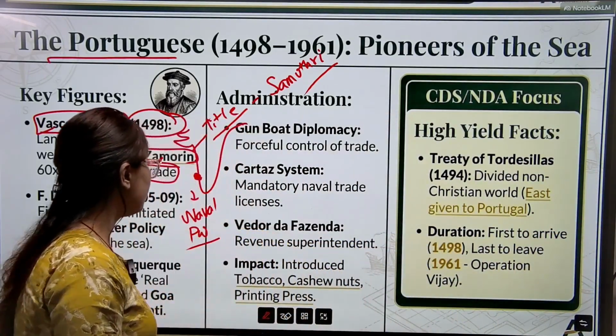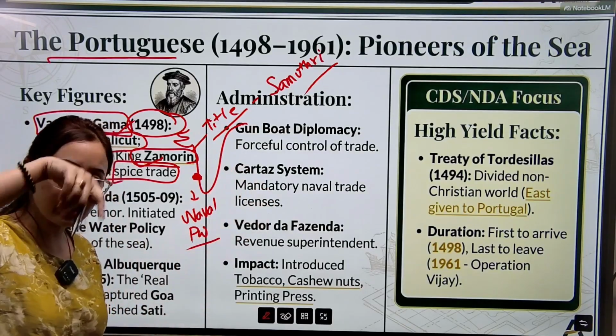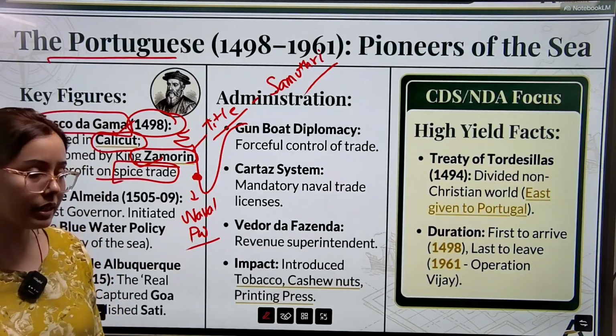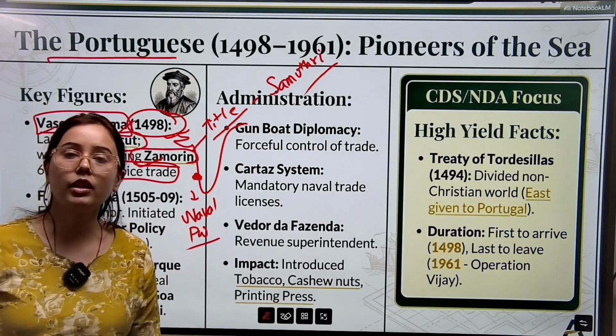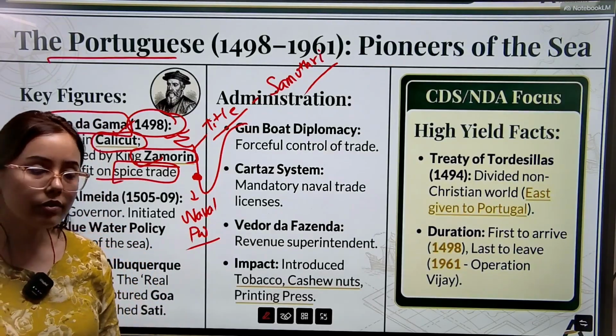Now, Vasco da Gama came to India during this period, and after some time he went back, and after some time he again came to India. So he visited twice, not just a single time. He went back after earning huge profit from India. After some time he came back again, and he earned some more profit from India.